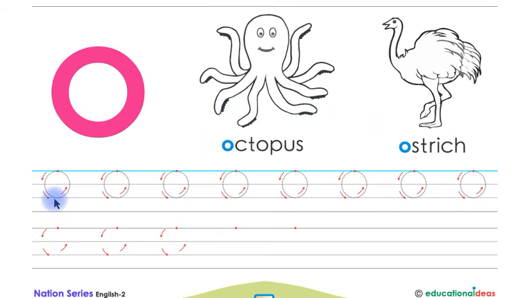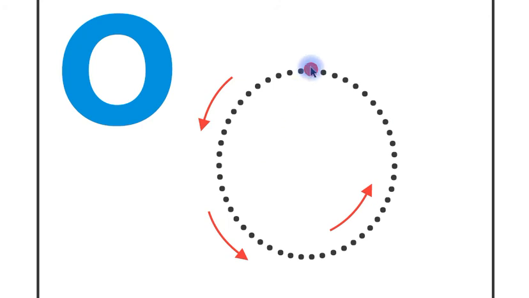Look at this children, this is letter O in capital shape. Now you have to trace this letter O in capital shape. Remember children, you will put your pencil on the starting point and then you have to follow the arrows like this. This is capital O and you have to trace this capital O like this. This is letter O in capital shape and the sound of letter O in capital shape is O.